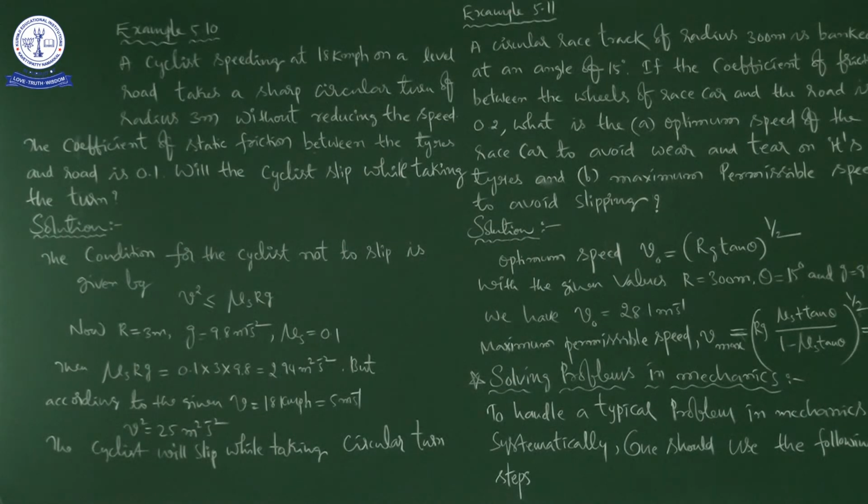So from our previous class discussion, one important point: on a banked road, the horizontal component of the normal force and the frictional force contribute to provide centripetal force, which helps the car take a turn without slipping. Next, at the optimum speed, the normal reaction's component is enough to provide the needed centripetal force.